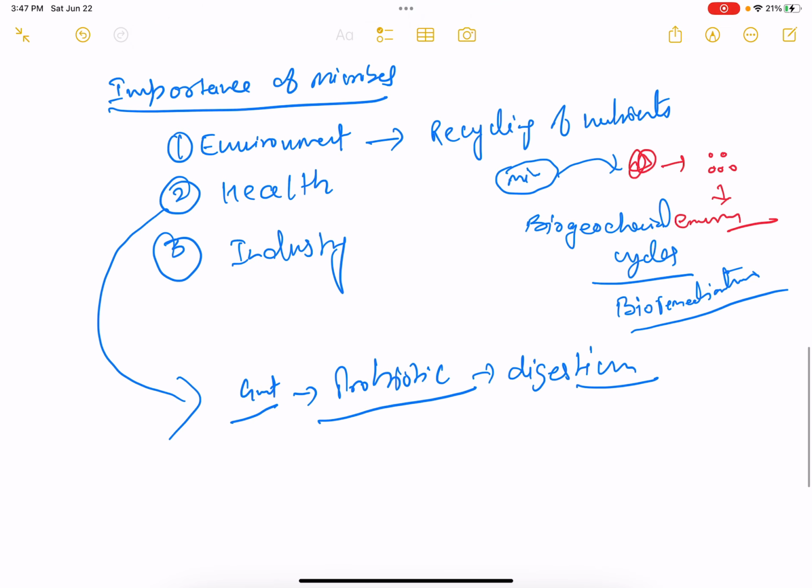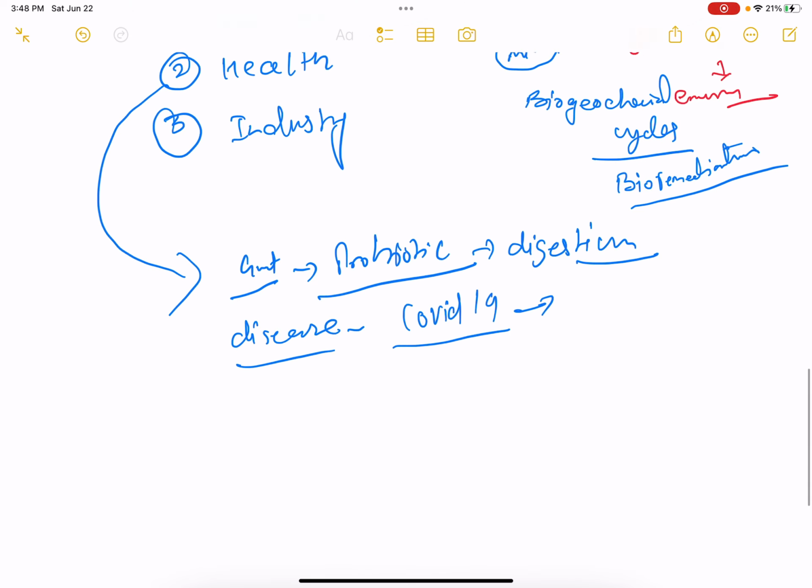And some of the bacteria, some of the microbes, maybe viruses, cause disease. A recent example is COVID-19. COVID-19 is an RNA virus. It causes global health problems, so everyone knows about that. In addition to this, suppose this is a virus, COVID-19. Bacteria are also creating problems and causing diseases.